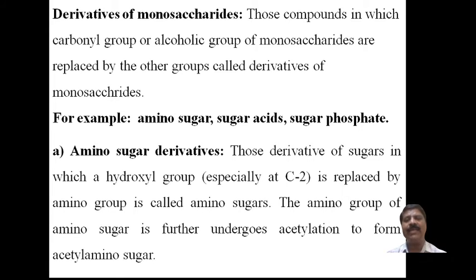Now, for your syllabus, first comes the amino sugar derivative, meaning the amino derivative of monosaccharides. Monosaccharide can also be read as sugar.